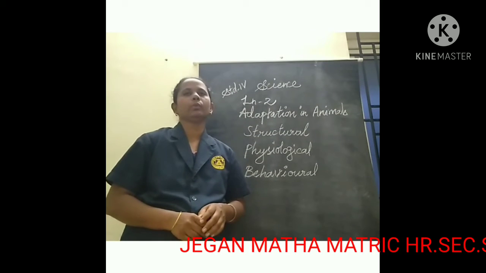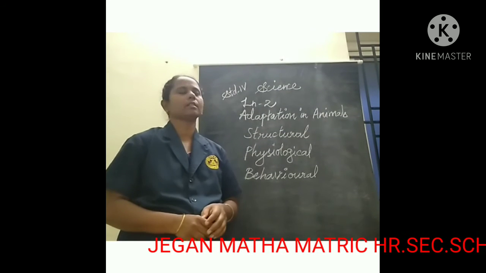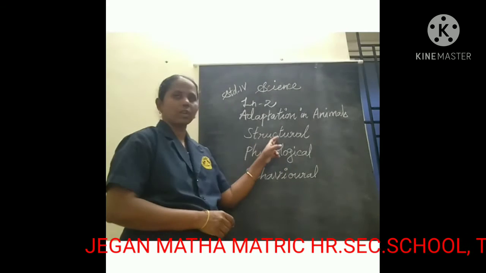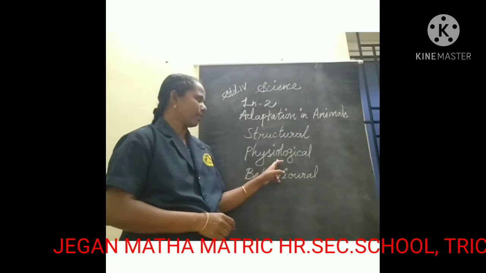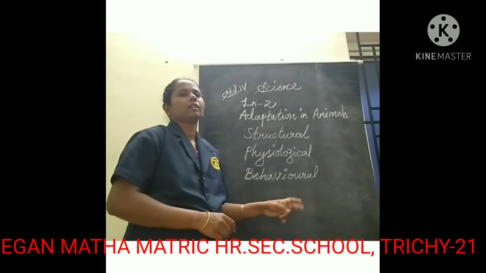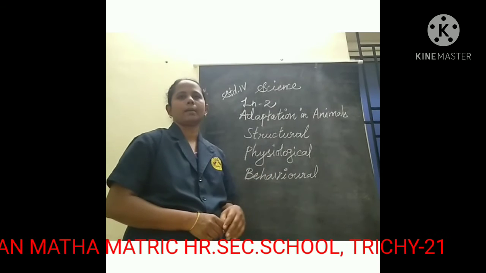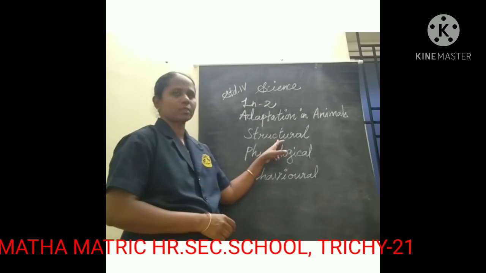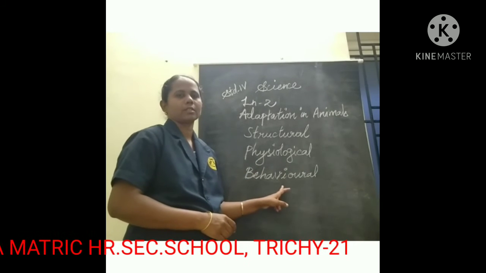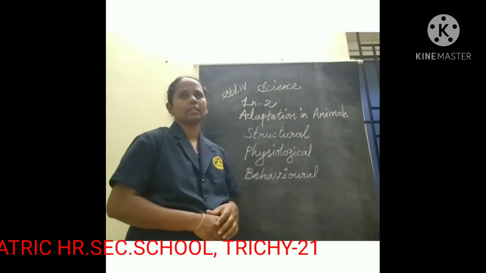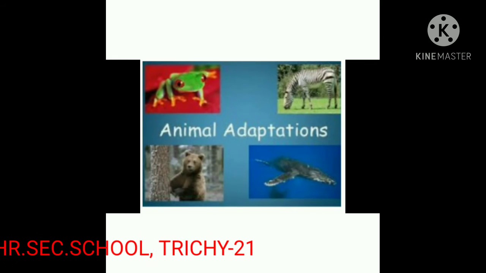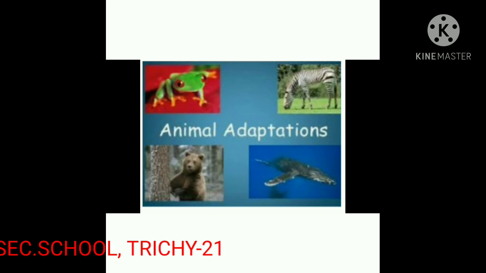Next we will move to types of adaptation in animals. There are 3 types of adaptation in animals: first, structural adaptation; second, physiological adaptation; third, behavioral adaptation. Let us briefly look at these types of adaptation in animals.